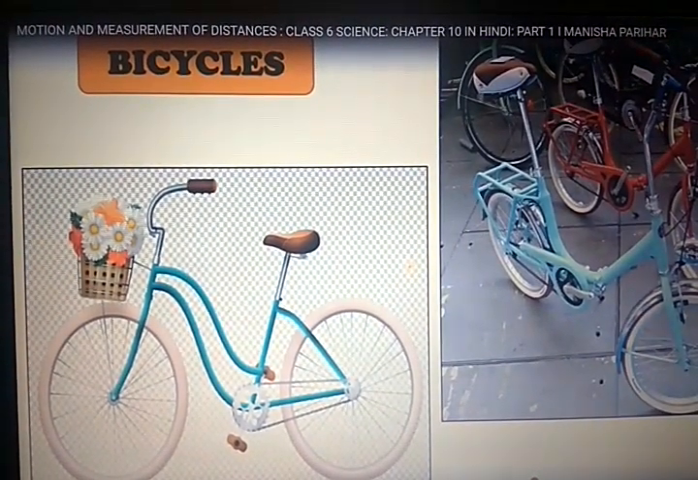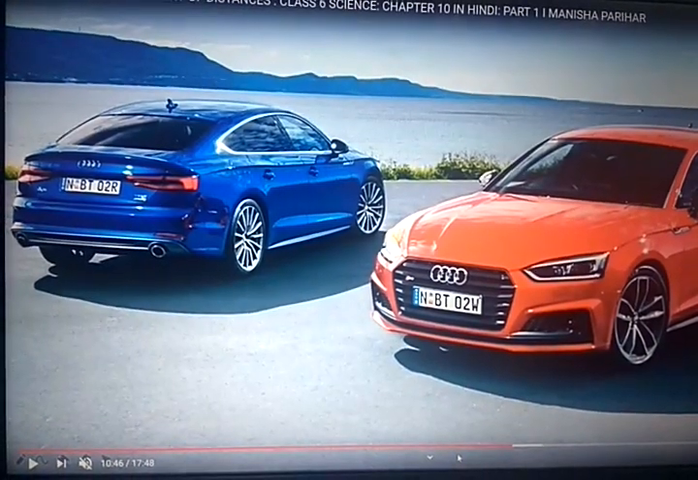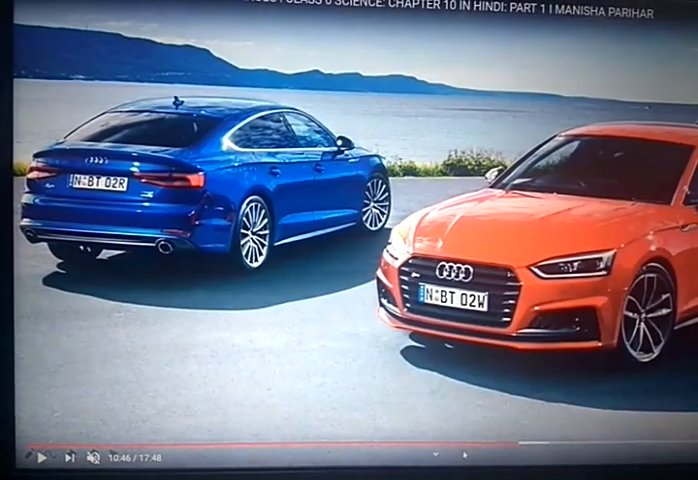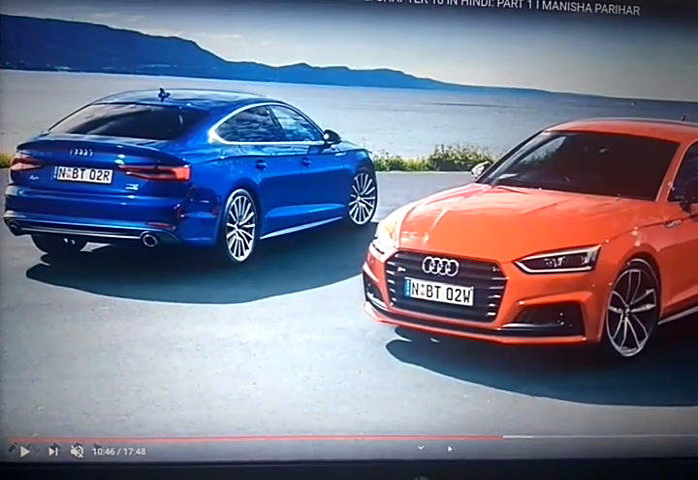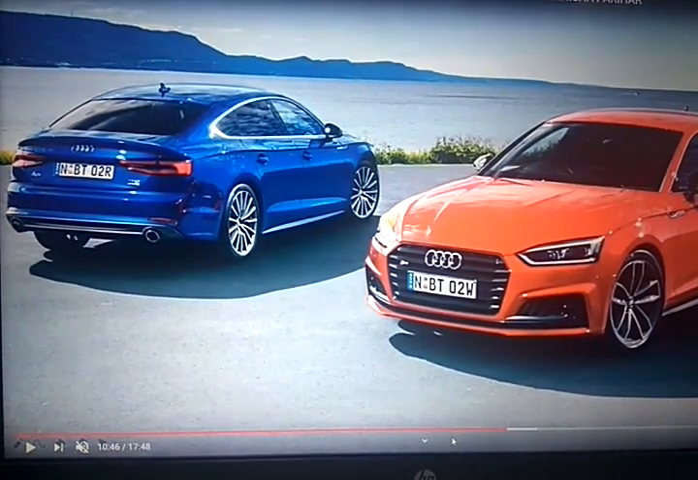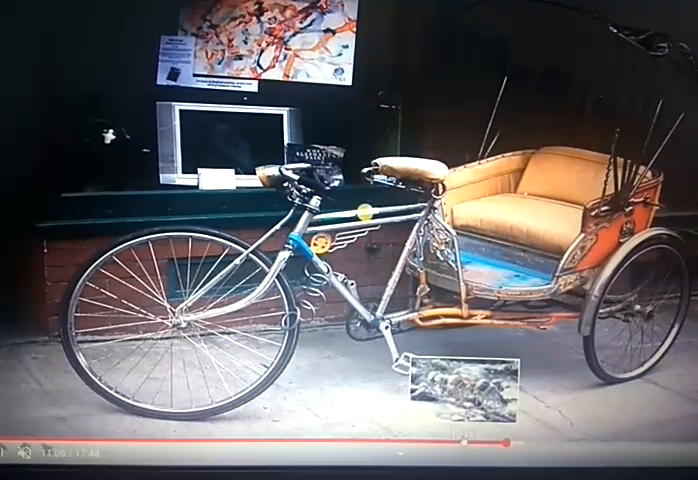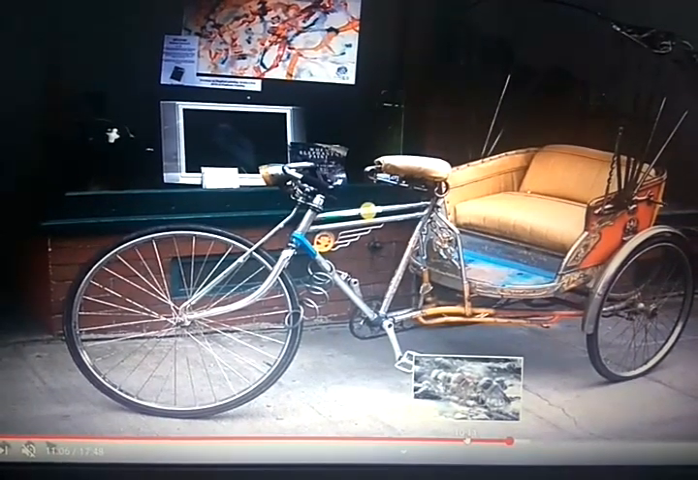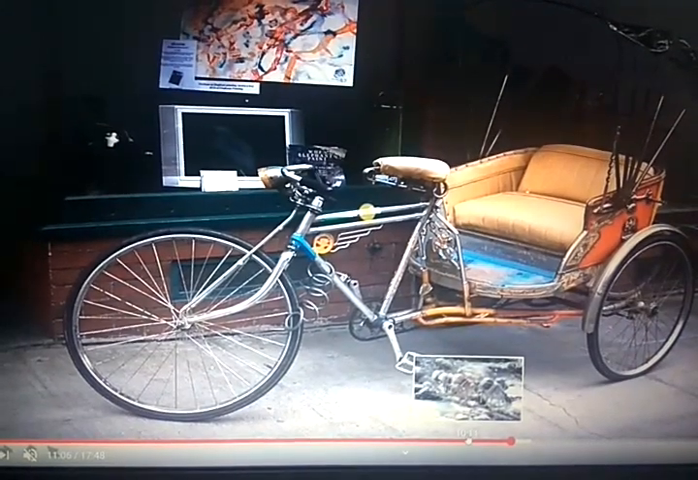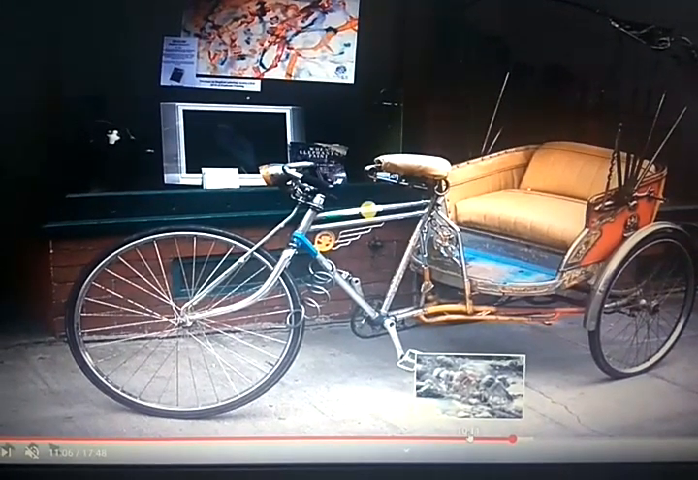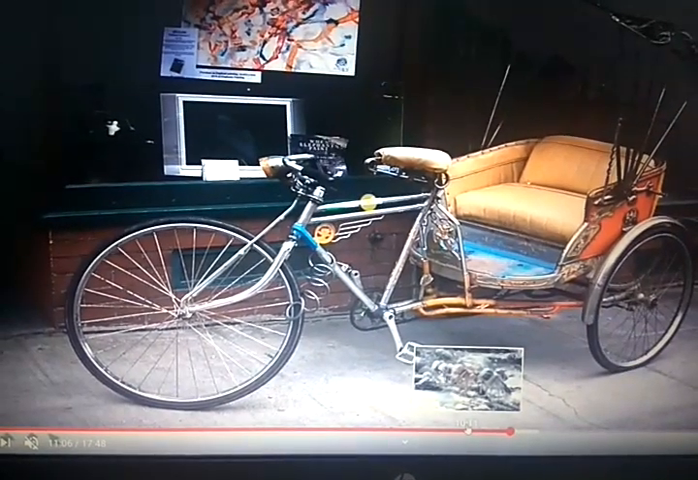So technology is now advancing. We use cars, and the latest cars have tremendous speed, and are comfortable and very safe. Here you can see the tricycle. Instead of an auto rickshaw, in the south, in the southern states, they still use this tricycle to carry a person from one place to another.